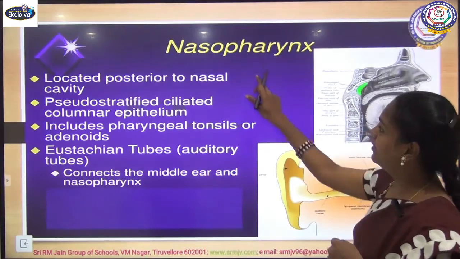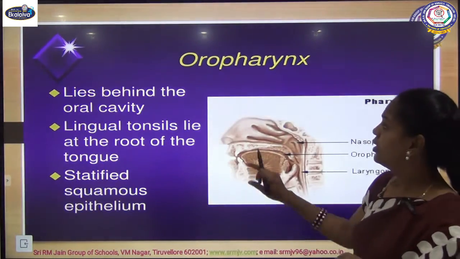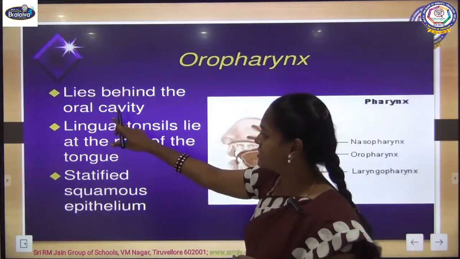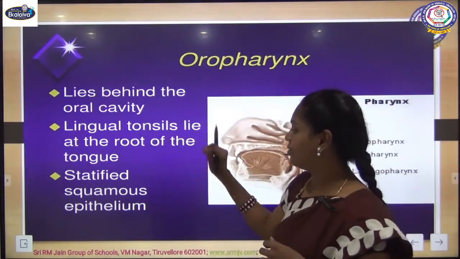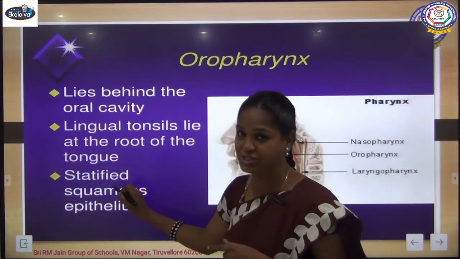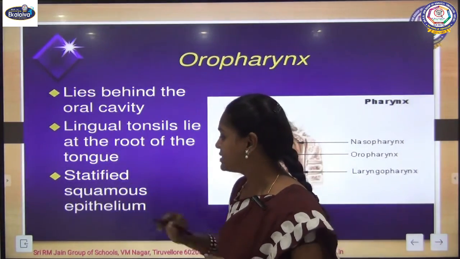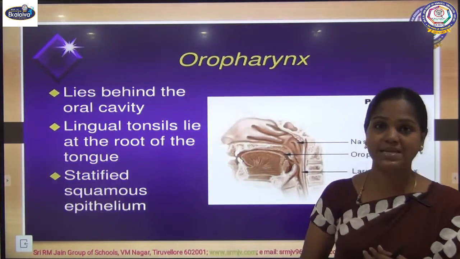So this is our oropharynx. The oropharynx lies behind the oral cavity. Lingual tonsils will be there in that oral cavity. It is made up of a special type of epithelium called stratified squamous epithelium.